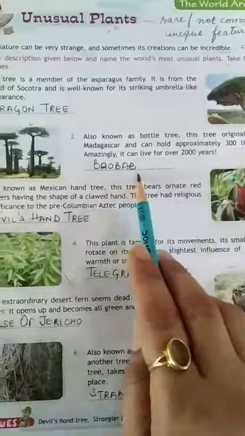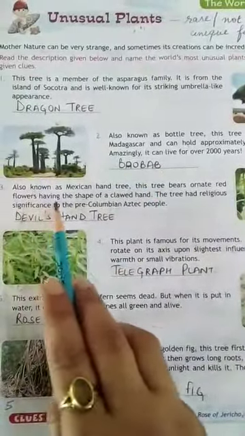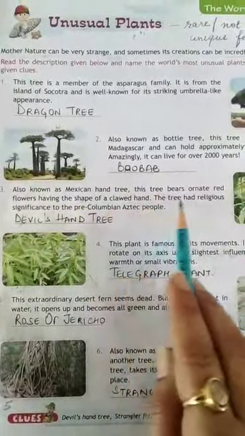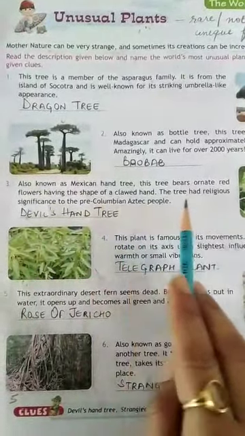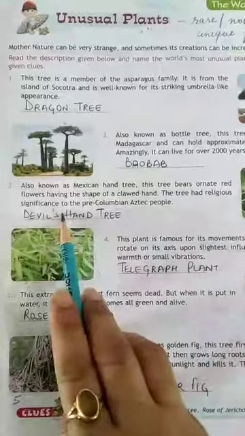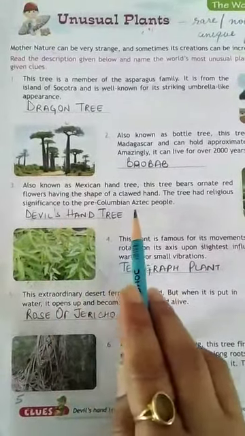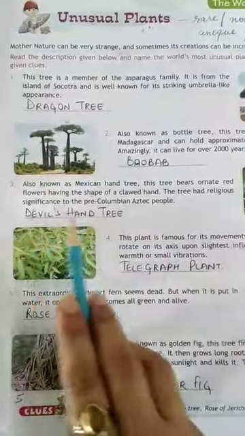Also known as bottle tree, this tree originally belongs to Madagascar and can hold approximately 300 liters of water. Amazingly, it can live over 2000 years. So it is baobab. Next is, also known as Mexican hand tree. This tree bears ornate red flowers having the shape of a clawed hand. The tree had religious significance to the pre-Columbian Aztec people. It is devil's hand tree.